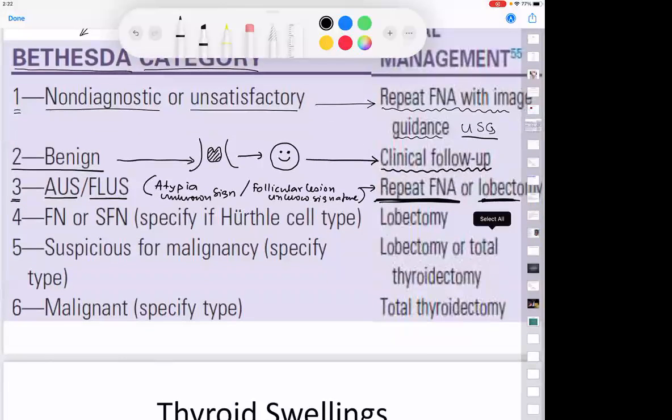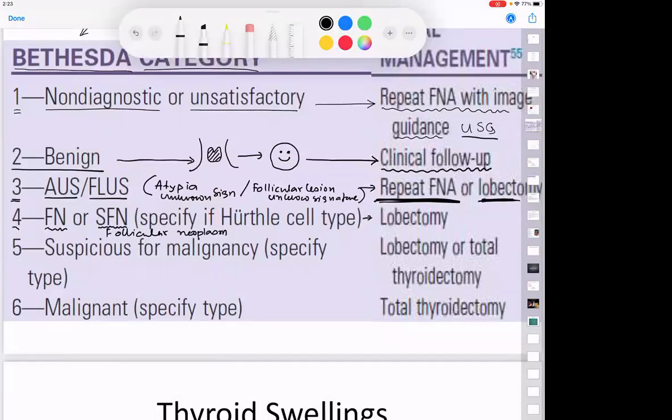What is the treatment that I have advised, sir? It is to take out the lobe, go for a lobectomy. Okay. Bethesda 4 is a follicular neoplasm. FN stands for follicular neoplasm, or a solitary follicular neoplasm. Follicular neoplasm. What is the treatment?